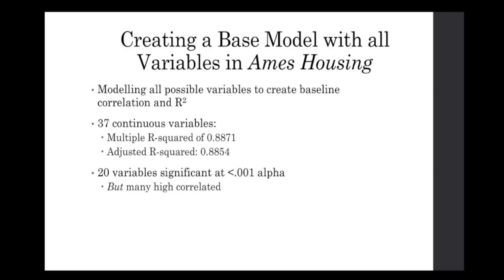We started to find a best model for predicting the sale price by first creating a base model. We ran a base model by including all 37 possible variables from the dataset. The best multiple R-squared was 0.88, and 20 of them were significant, but they are highly correlated with each other. In order to narrow down the choice of variables from the base model, we ran a correlation plot based on all quantitative variables. Then we used the best subsets method to even further narrow down the choice of best predictors. Then we ran a regression and residual plot to show our model is valid.